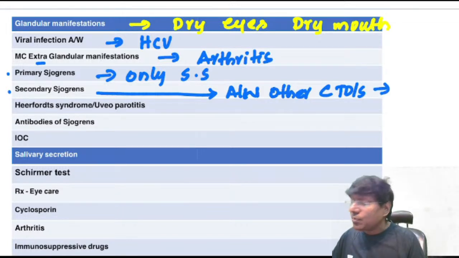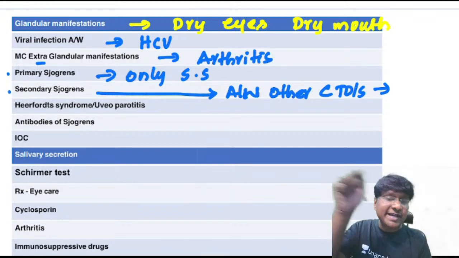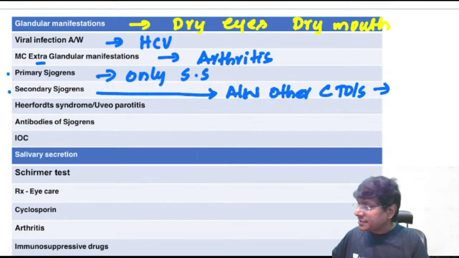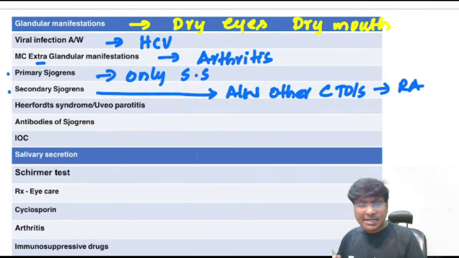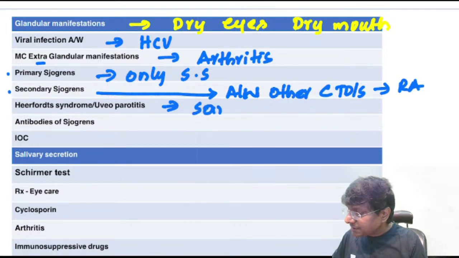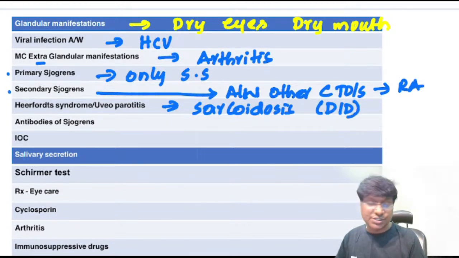And what is the most common associated connective tissue disorder in secondary Sjogren's? That will be rheumatoid arthritis. So secondary Sjogren's can be associated with rheumatoid arthritis, and with scleroderma. Then coming to Heerfordt syndrome, which is also called uveoparotid fever. You come across this in patients with sarcoidosis. And it is a close differential diagnosis for Sjogren syndrome.